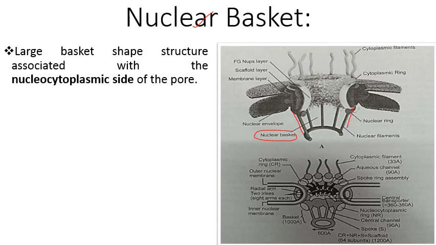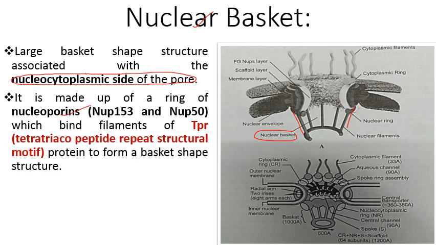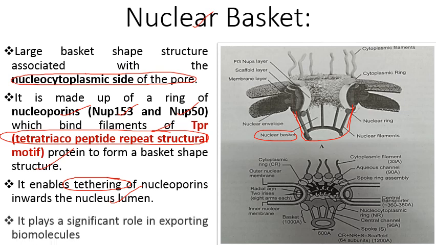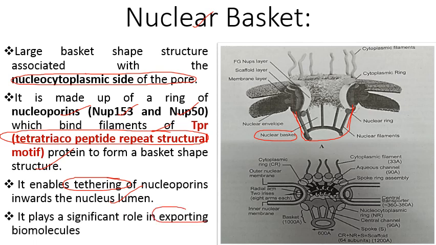This is a large basket-shaped structure associated with the nucleoplasmic side of the pore, and it's made up of a ring of nucleoporins like NUP153 and NUP50, which bind filaments of TPR, the tetratricopeptide repeat structural motif. These specific motifs are present in the protein to form a basket-shaped structure. It enables tethering. Tethering means binding of nucleoporins inward in the nuclear lumen. So these proteins play an important role in tethering, which helps build this basket-like structure. It plays a significant role in exporting biomolecules. The biomolecules that are made inside the nucleus, these play an important role in taking them outside.